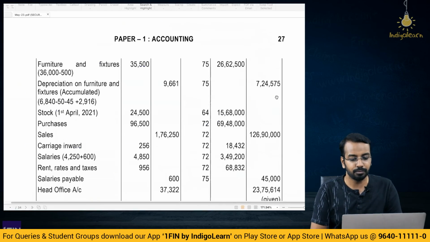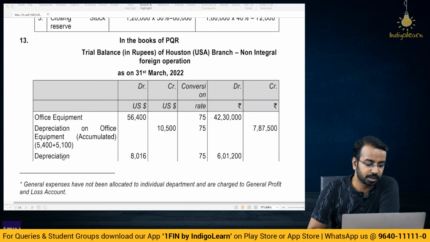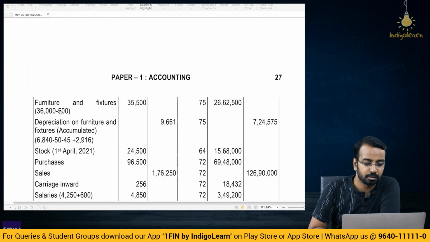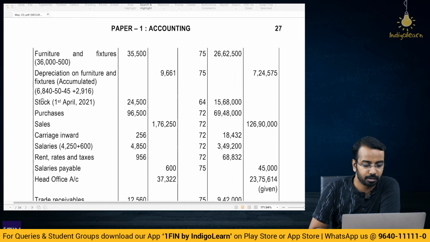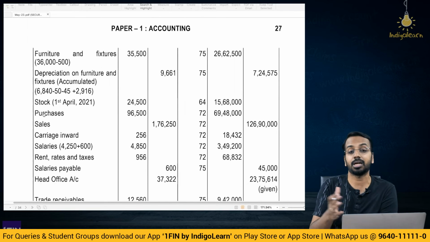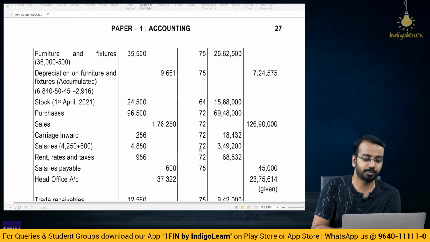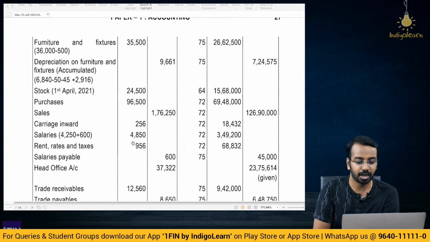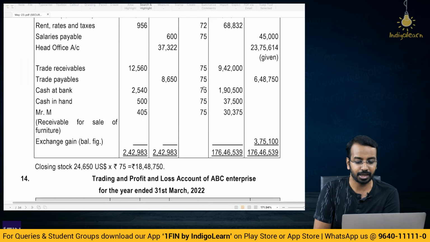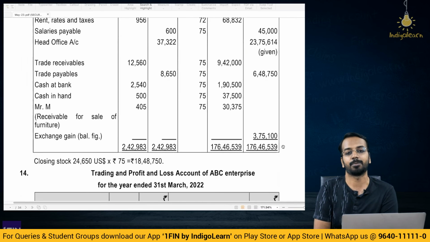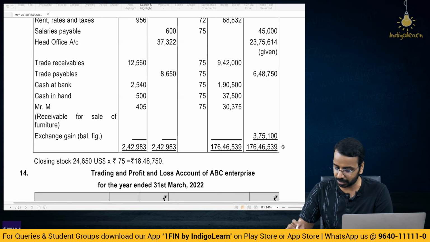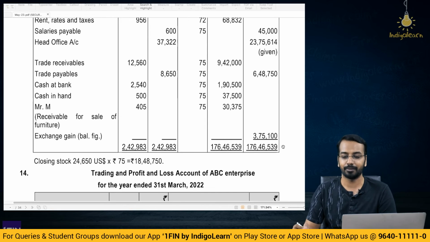So, now if you see the conversion, very simple, office equipment depreciation 75, then opening rate, purchases. Now, all of these will take average rate because these are transactions throughout the period. So, purchases, sales, carriage inward, salaries, rent rates and taxes, salaries payable. Now, one thing you have to understand is salaries you have taken average rate because it's a transaction throughout the period. Closing balance of salary you will take 75. Head office you will take at actuals, other items you will take at closing rates, and whatever is the difference that will be parked in the exchange gain account. Very simple, just that these few adjustments might sound complicated, but otherwise it will be easy to handle.